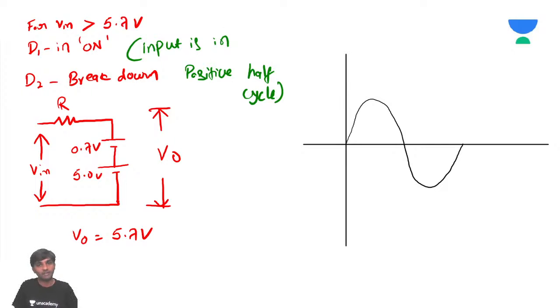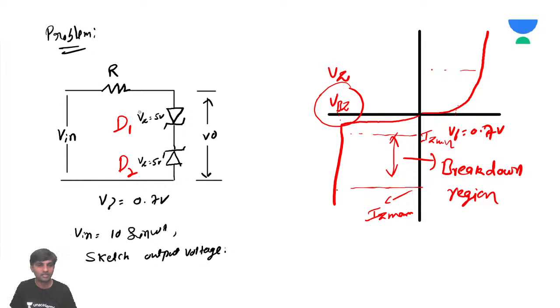For the next step, we need to find out the output for the negative half cycle. I'll come back to this diagram again. For the negative half cycle, D2 will be on, but D1 should be in breakdown. D2 is in on condition, and D1 will be in breakdown.